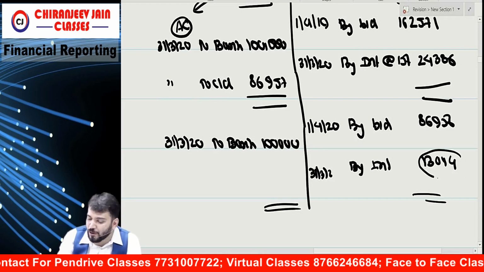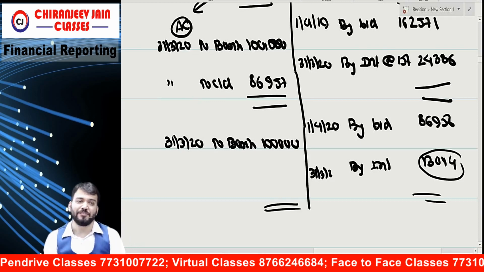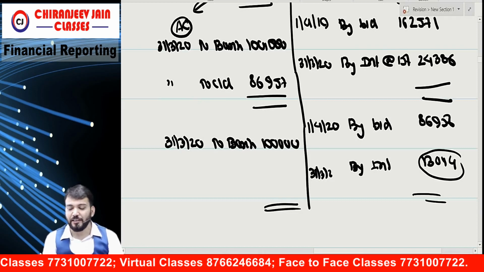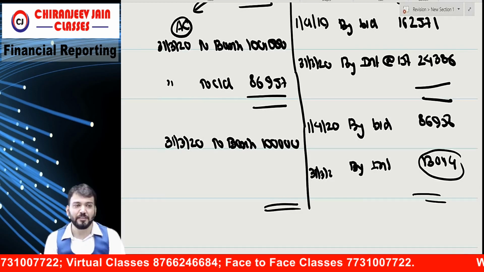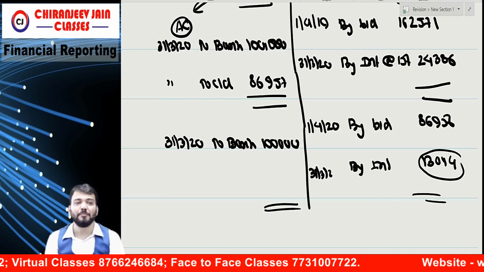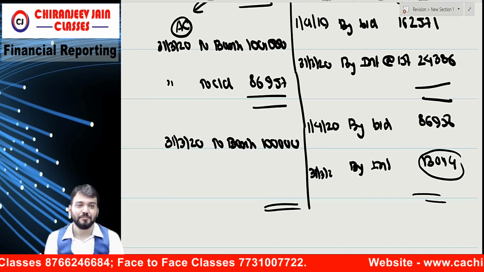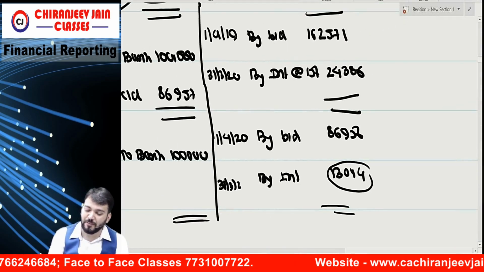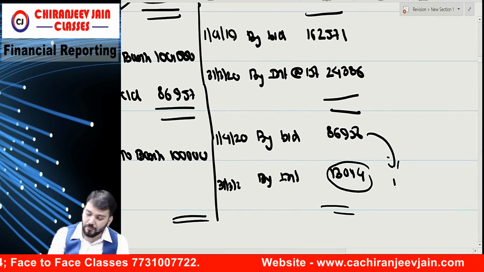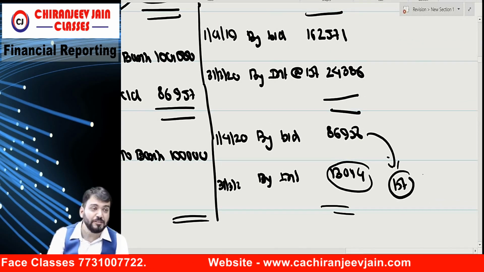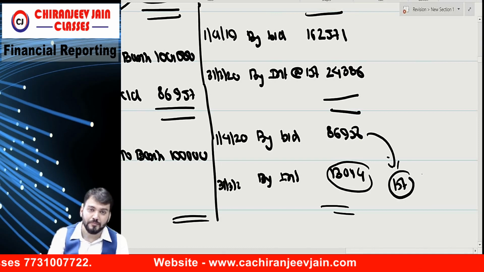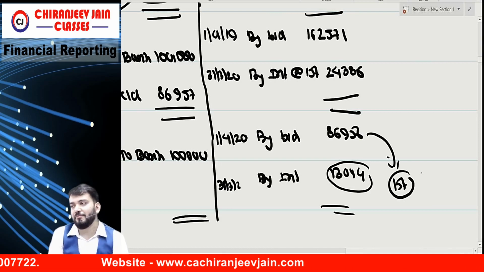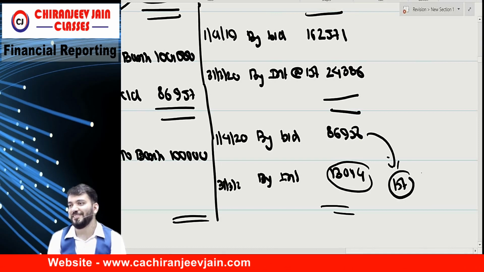And this will be approximately equal to 15% only. Check. Difference coming? How much difference coming? Means what is the 15% of this? Exactly same. But very good. You are good in calculation.